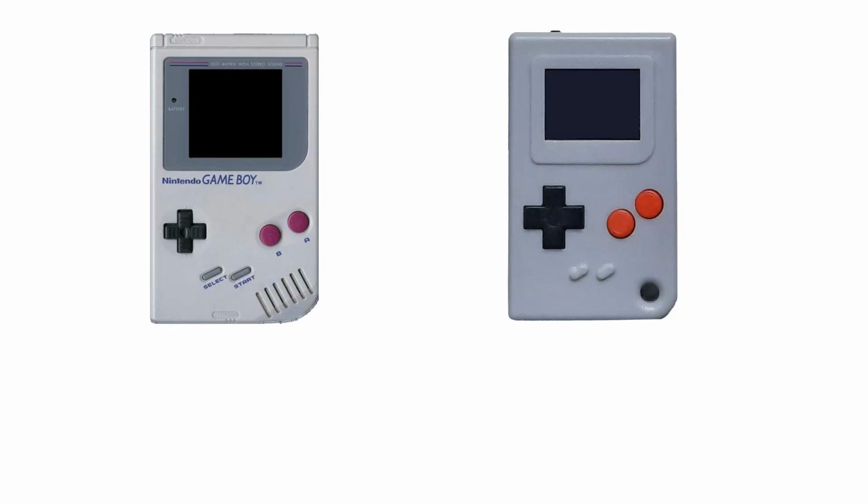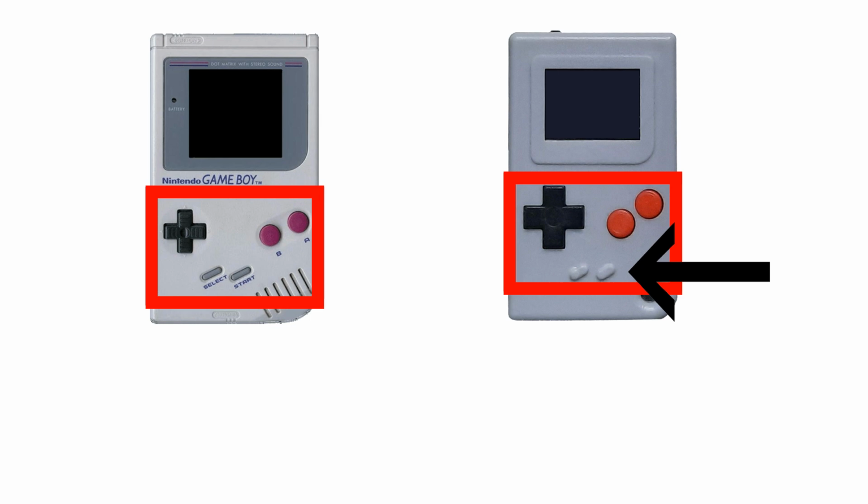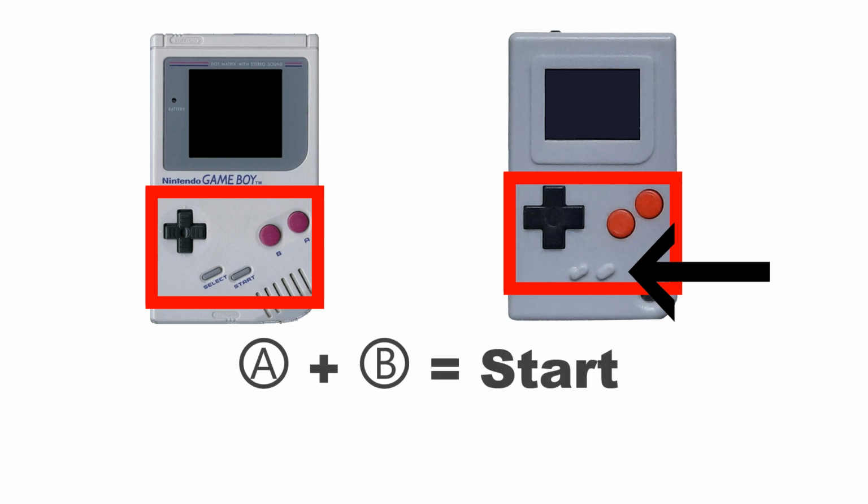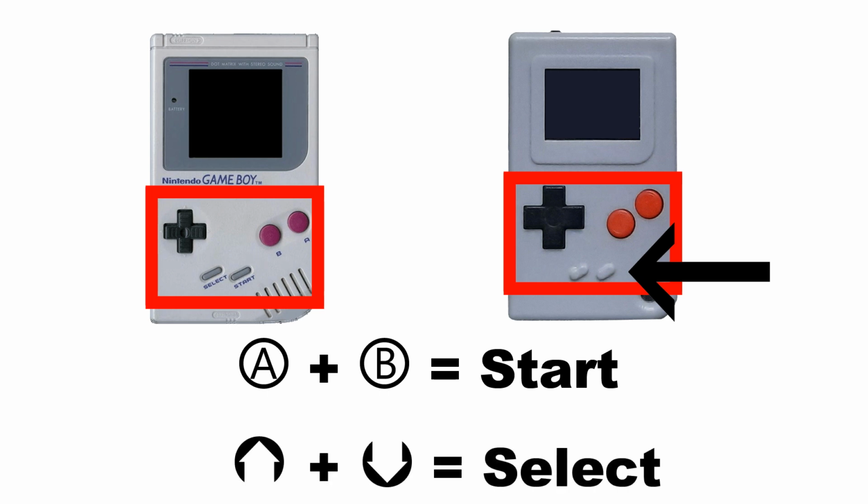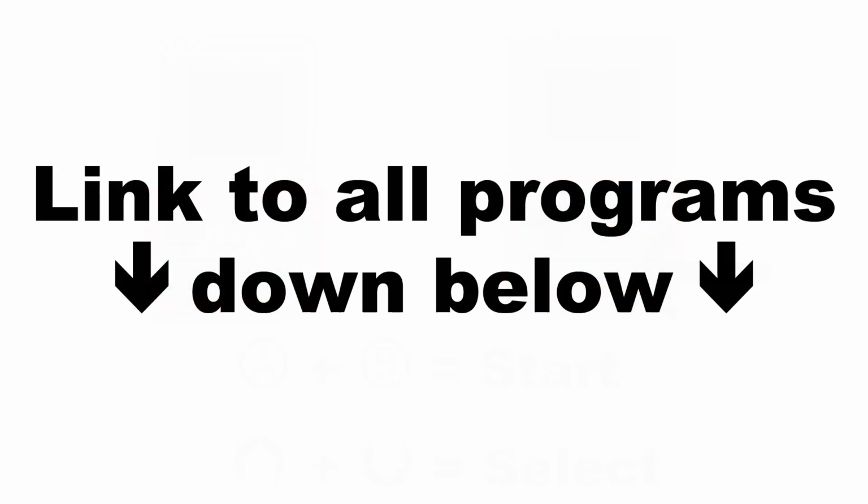But you may have seen that there are 8 buttons on the Game Boy, but these little stubs here on the Thumby aren't buttons at all, leaving 6 buttons to process 8 possible inputs. My solution was to press A and B at the same time to signal start, and up and down at the same time to signal select. While I'm not sure if this will impact gameplay in any way, my code is available for you to edit if you feel it does, and if you think of a better way to process these two buttons, feel free to do so.